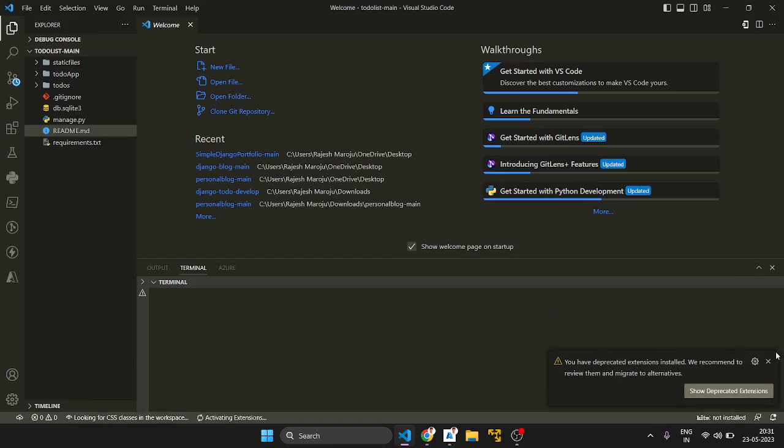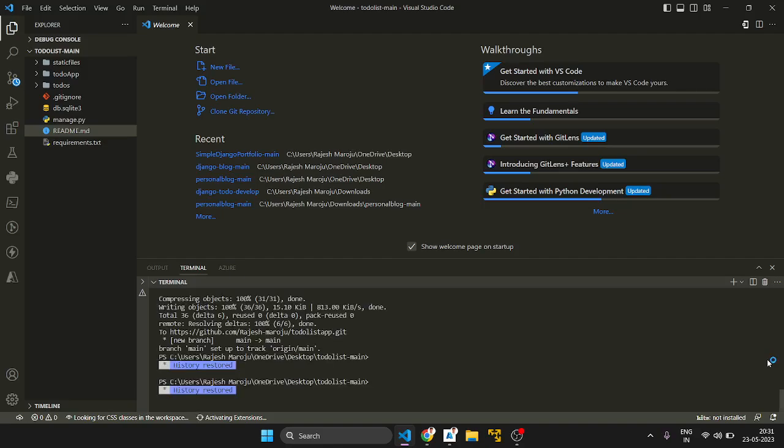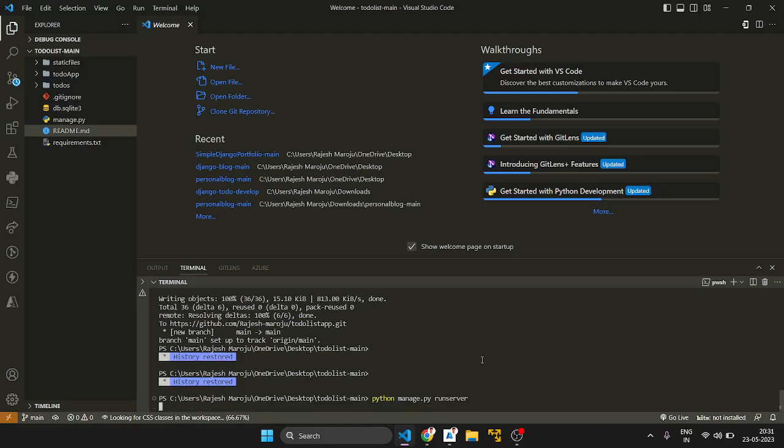It is loading. Okay, python space manage.py runserver, and it creates a server here.